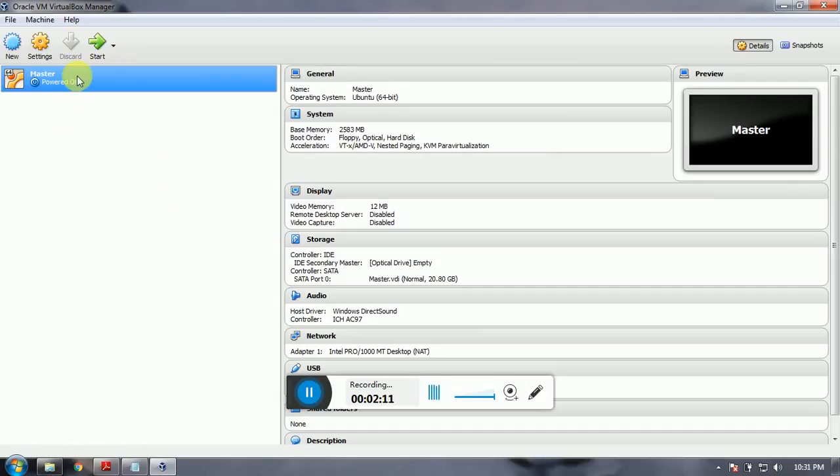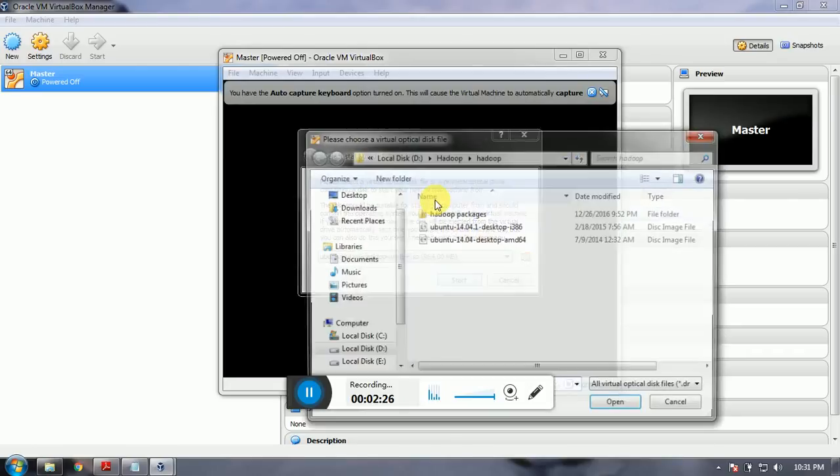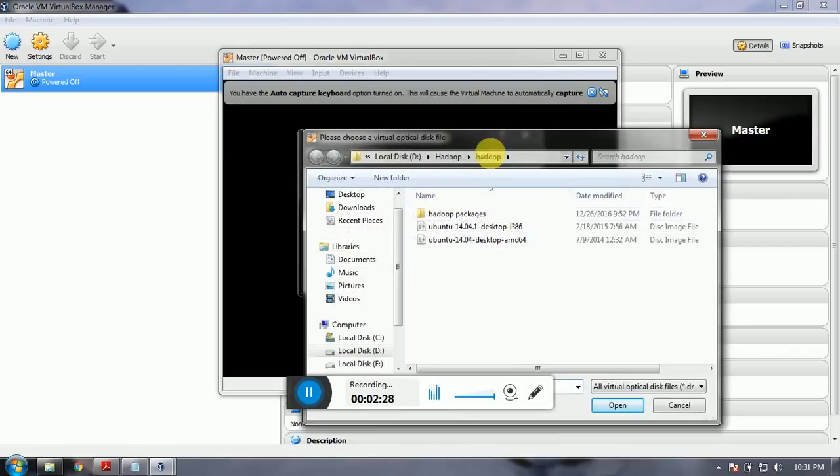After creating it, just select the master node and click on start, or you can double click on master. Here you can select the ISO file of Ubuntu. My Ubuntu disk image file is here, which is a 64-bit file.